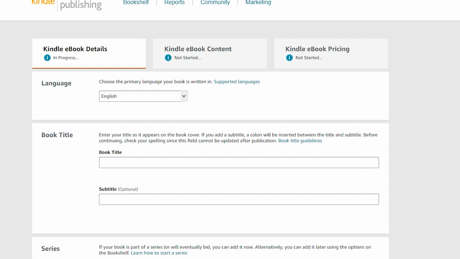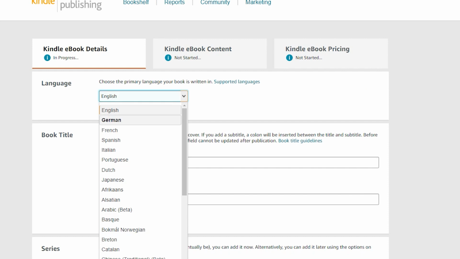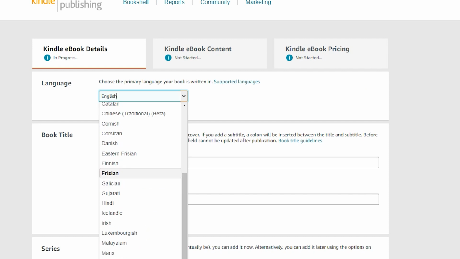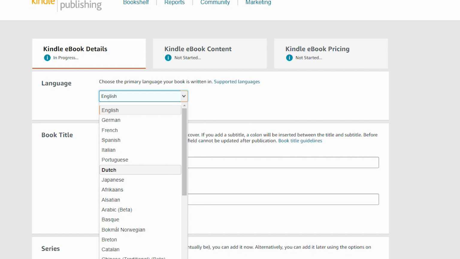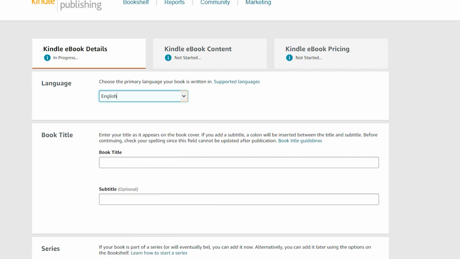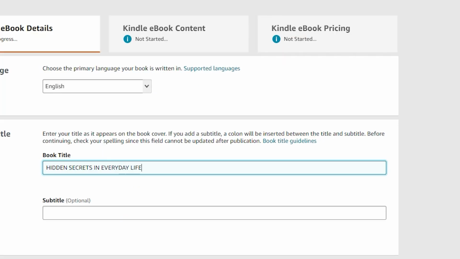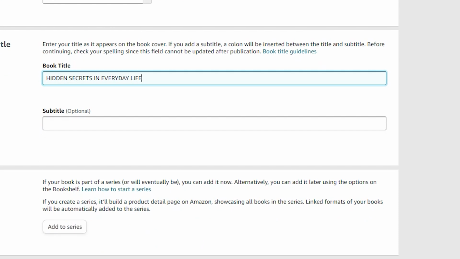Under that you have the categories. First is language. Which language are you going to opt for? If it is English, or any other language, you can go with that. Once you select the language, you have to go with the book title. What is the title that you're going to fill in the book title column? For example, Hidden Secrets in Everyday Life is the second book I'm planning, so I'm typing that over there.